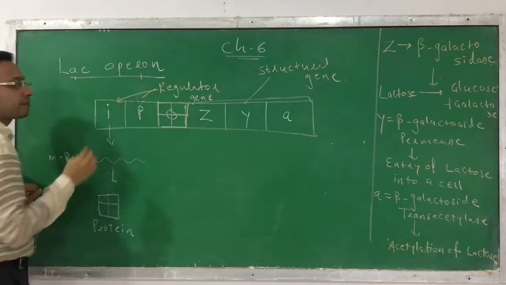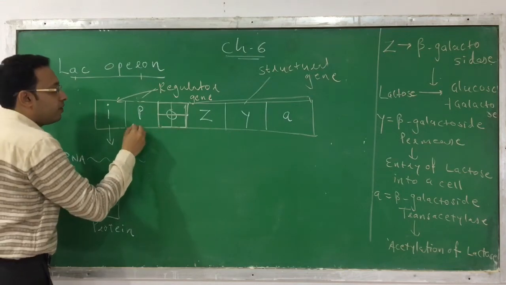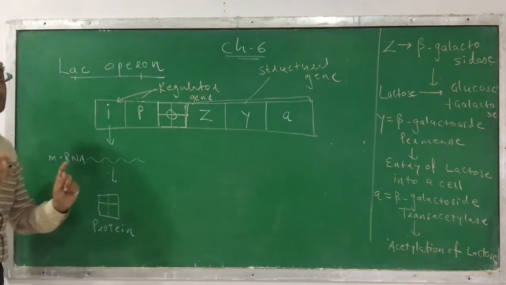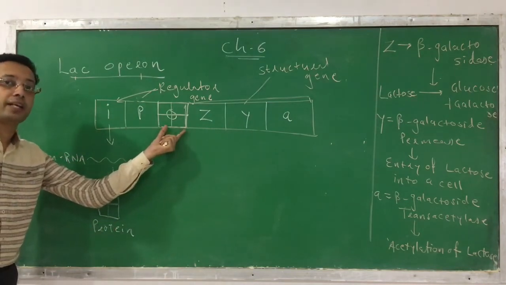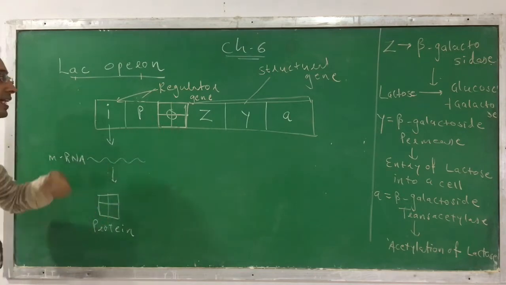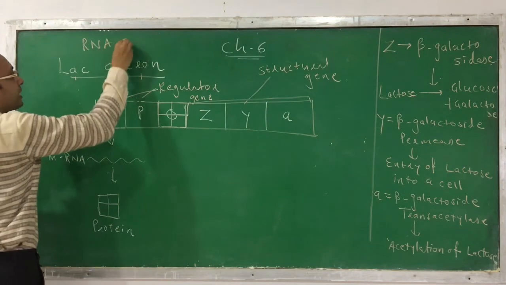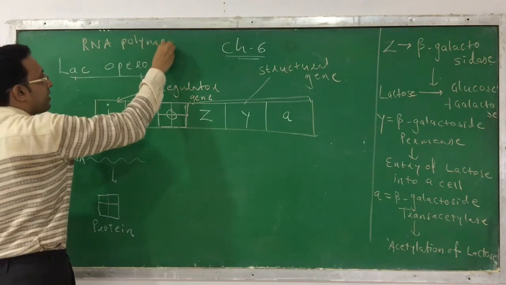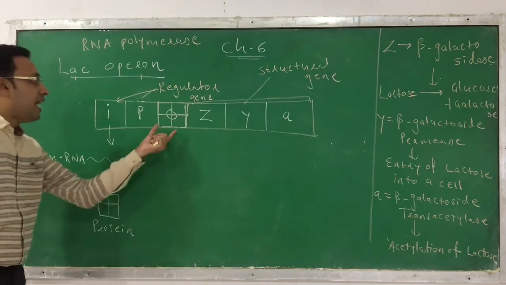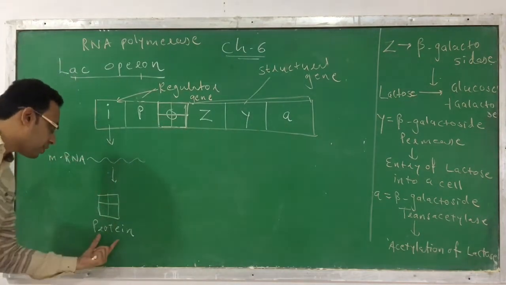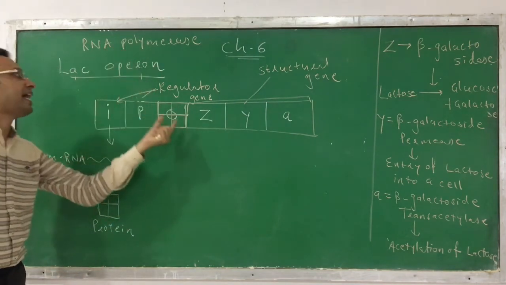Here it will bind. When it binds to the operator gene, it does not allow the promoter site to work, because here the operator gene has been occupied. The enzyme, you know that for transcription which enzyme is required? DNA dependent RNA polymerase. Here the tetramer protein has been occupied, so the RNA polymerase enzyme cannot bind.